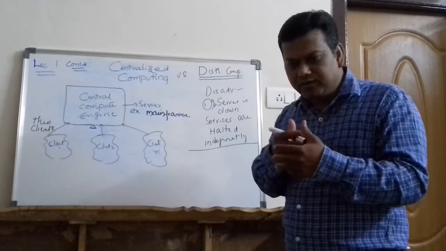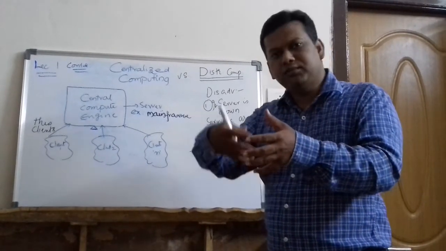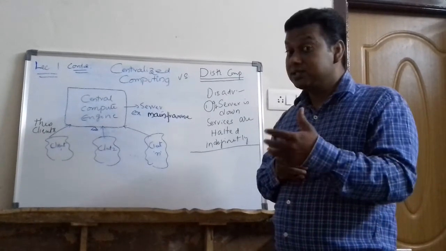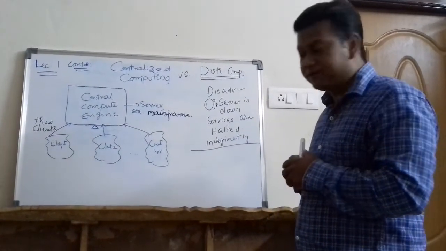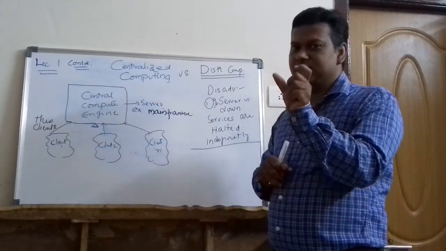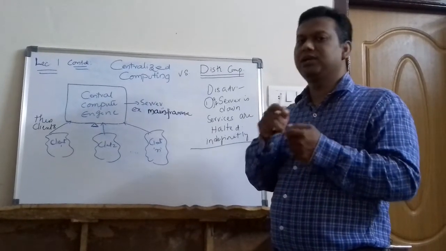And in future, if I feel 10 machines are not sufficient, at any point of time I can add machines to the network. That is the basic definition of a network, which you might have studied in CN, as I mentioned in the prerequisites. A network is an interconnection of independent computers.